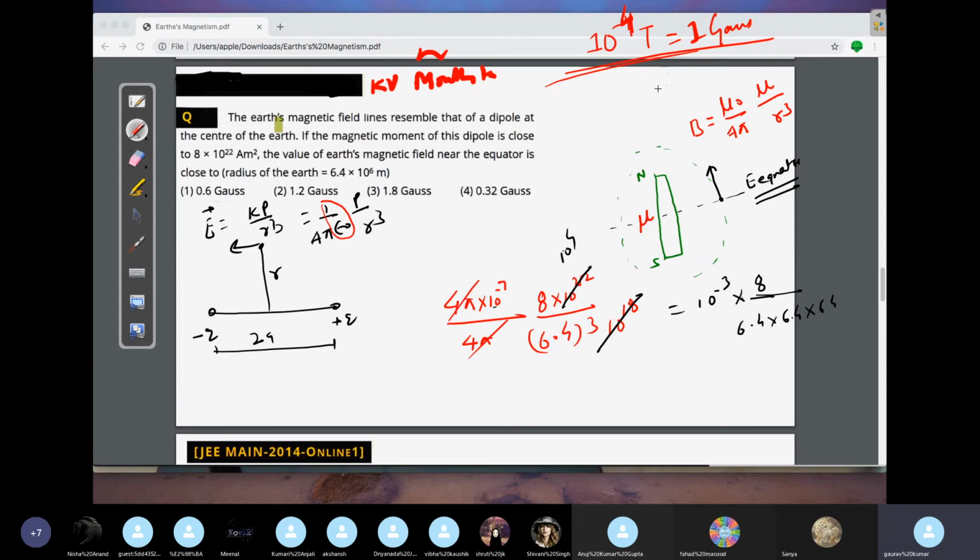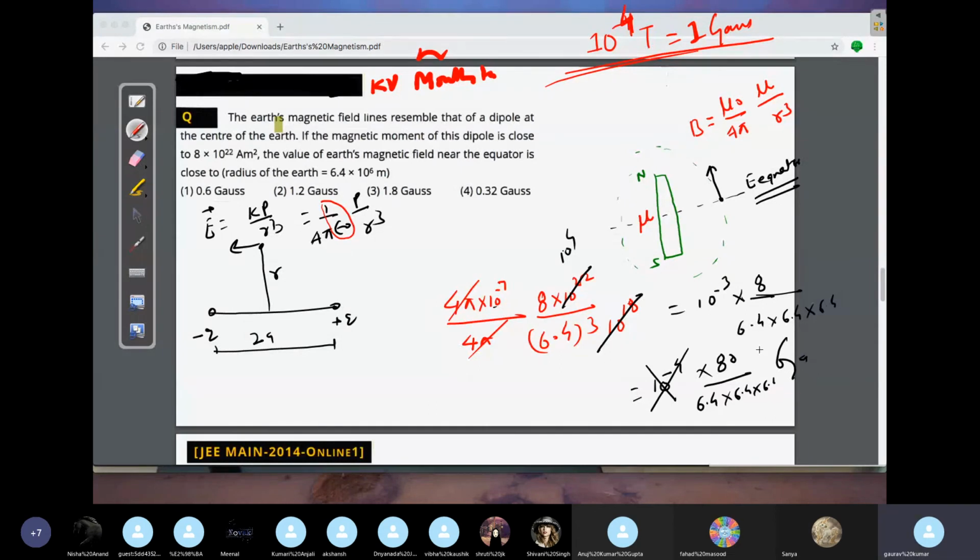So what we want, let's say in terms of Gauss, we want one more 10, so we have to multiply by 80. Only then it will work, na. What will happen? We will write 10 to the power minus 4 into 80 by 6.4 into 6.4 into 6.4. Now if you remove this, you will get Gauss. The answer will come in Gauss.